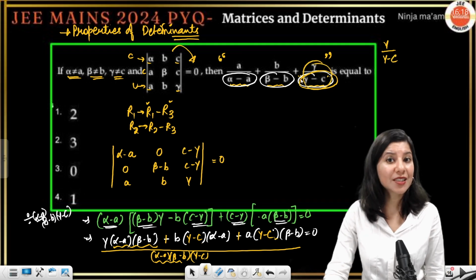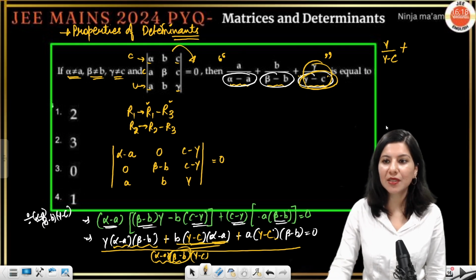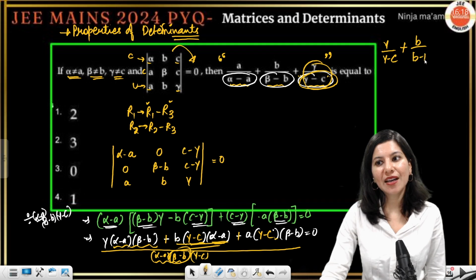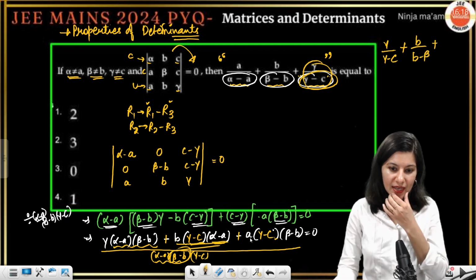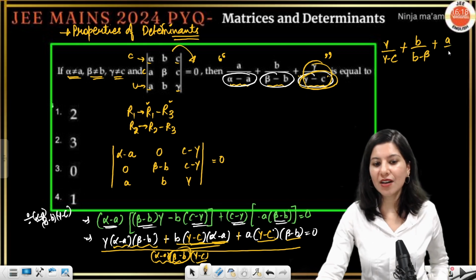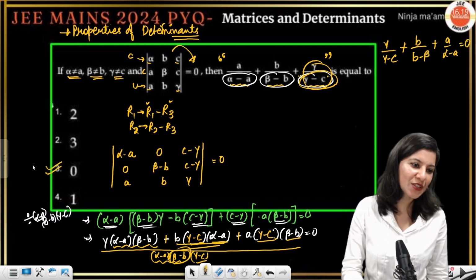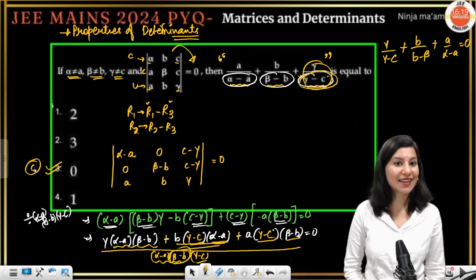Can you see the third term you are creating already? From the second term, if you divide it, gamma minus C is gone, alpha minus A is gone. So B upon B minus beta. B upon B minus beta, and the last term will be A, then gamma minus C, beta minus B is gone. So A upon alpha minus A, and this is 0. So the final answer of this question is option C, the third option, that is 0.